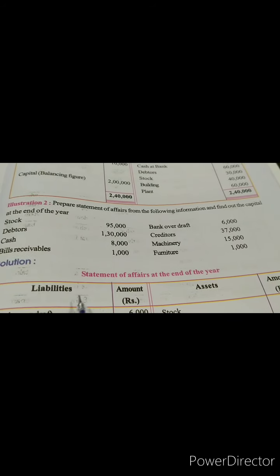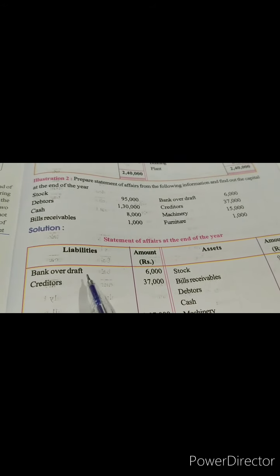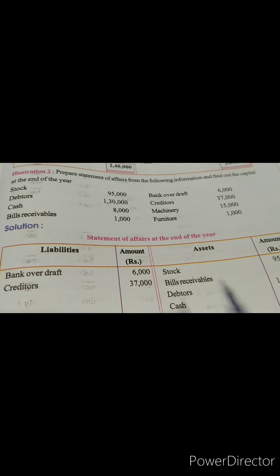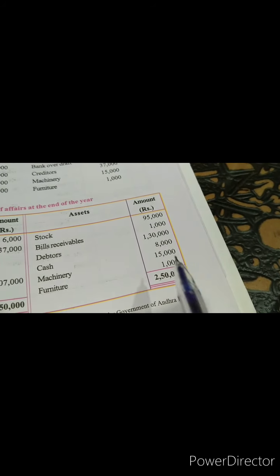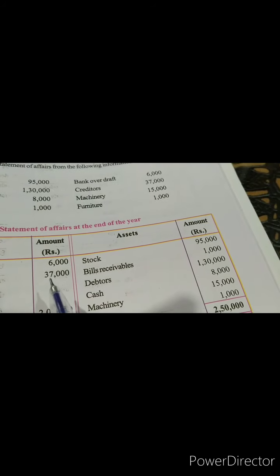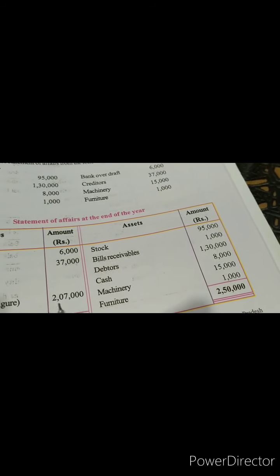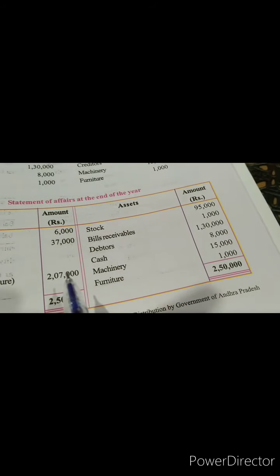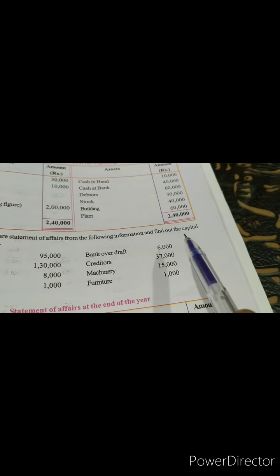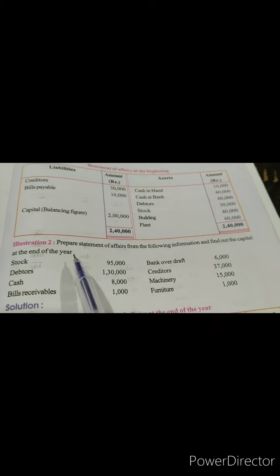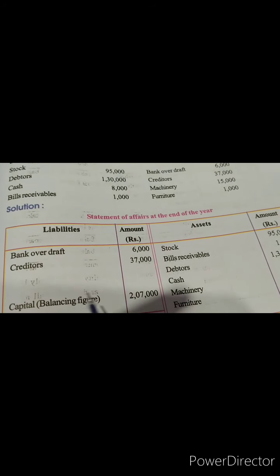You'll draw the format: liabilities, amount in rupees, assets, amount in rupees. Like we have just discussed, bank overdraft and creditors are written on the liabilities side. Assets you have stock, bills receivable, debtors, cash, machinery and furniture. Assets total 2,50,000. Liabilities we only have 43,000. So when we deduct 43,000 from 2,50,000, we get 2,07,000. So this is going to be our capital, that is the balancing figure, which we were asked in the question: find out the capital at the end of the year. This statement of affairs is given for the end of the year, and so we received capital at the end of the year.